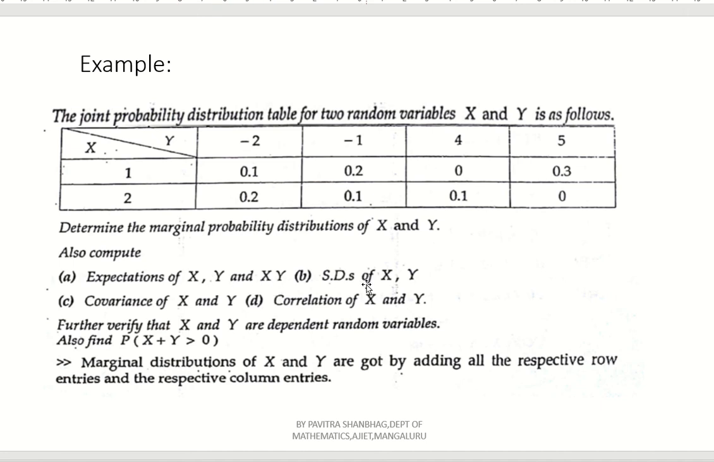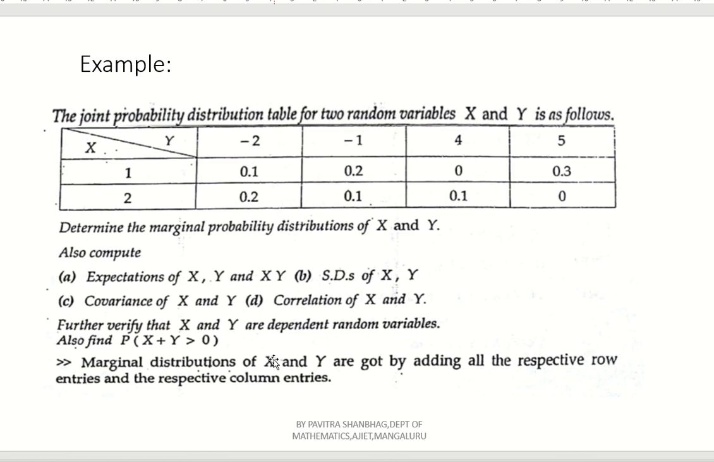Next, standard deviation of x, comma y, covariance of x and y, correlation of x and y. So already we have done such type of problem. Further, verify that x and y are dependent random variables. Also find P of x plus y greater than 0.